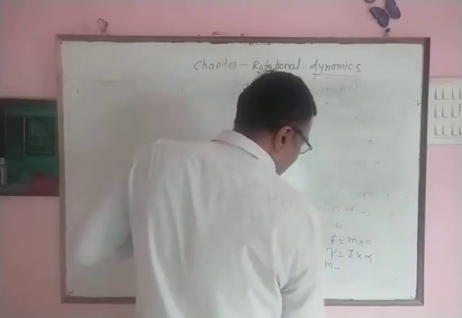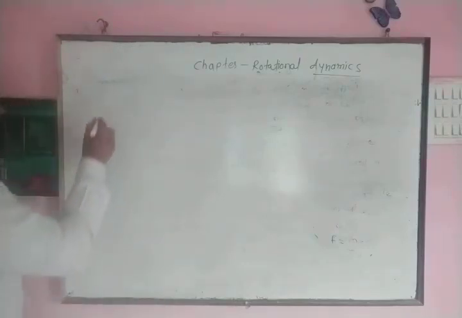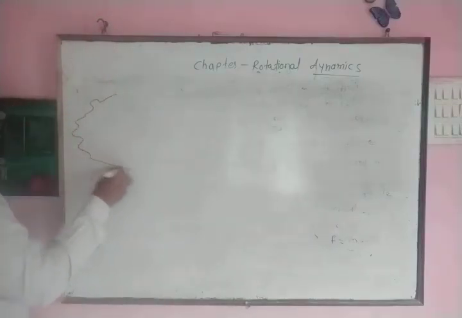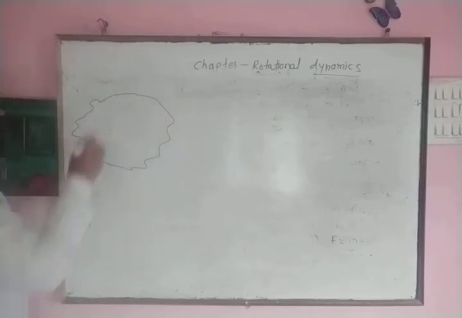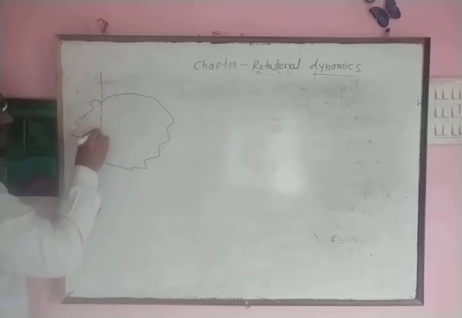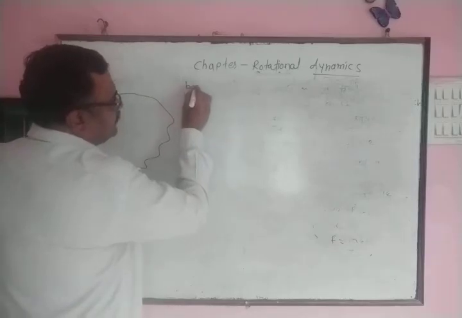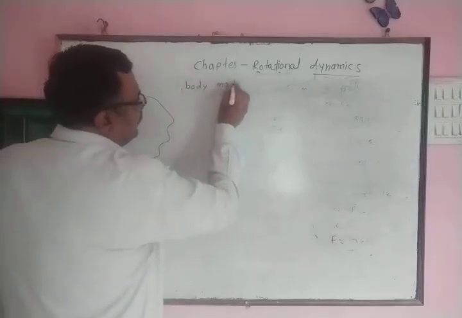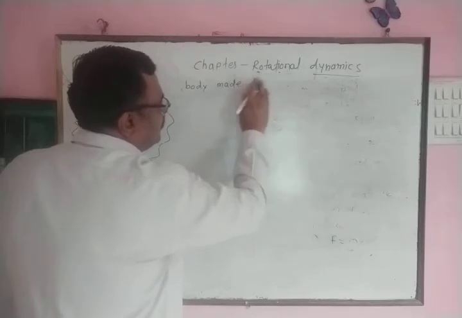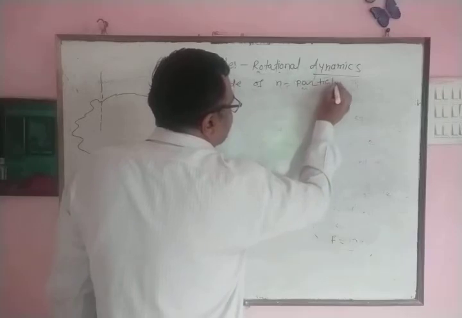Once again, suppose this is rigid body of any shape, and suppose this body is performing rotational motion about an axis passing through any point. Let this rigid body be made up of n particles.